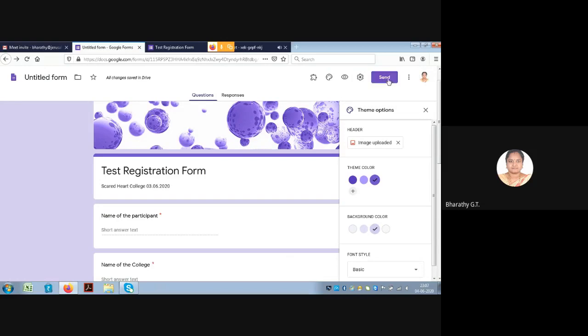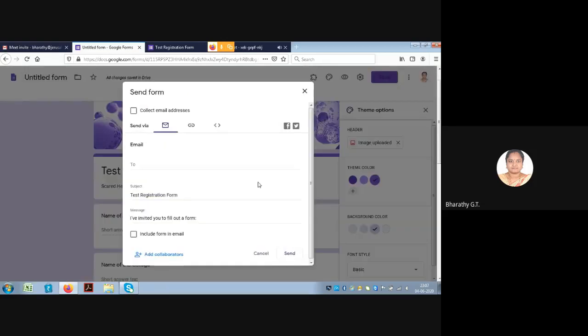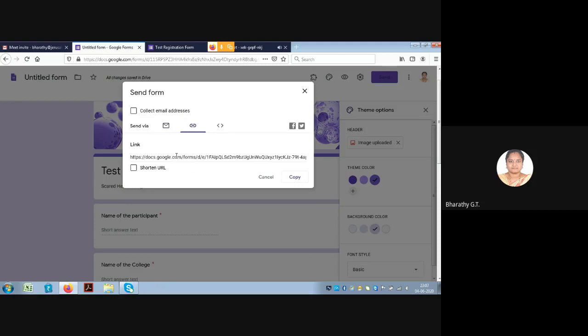So nowadays we are very comfortable with WhatsApp communication than the mail communication. So let us send the link through WhatsApp. This is the link option available. This is the link of the registration form that we have created just now. You can see the link is a long URL link with a random combination of alphabets and numbers. You can reduce this by clicking on this shorten URL button. Or since this is our own registration form, we can give our own name for this registration form.